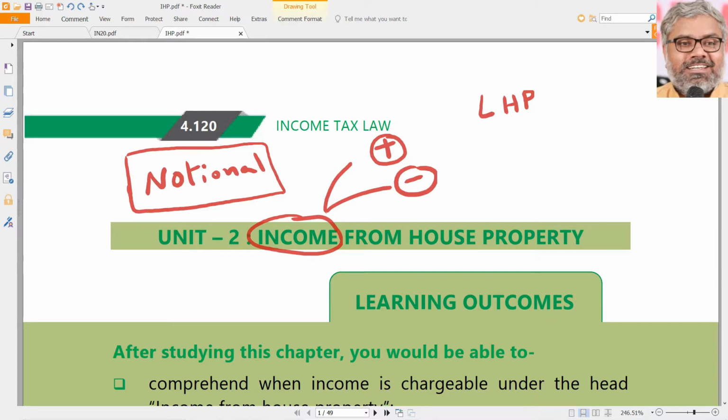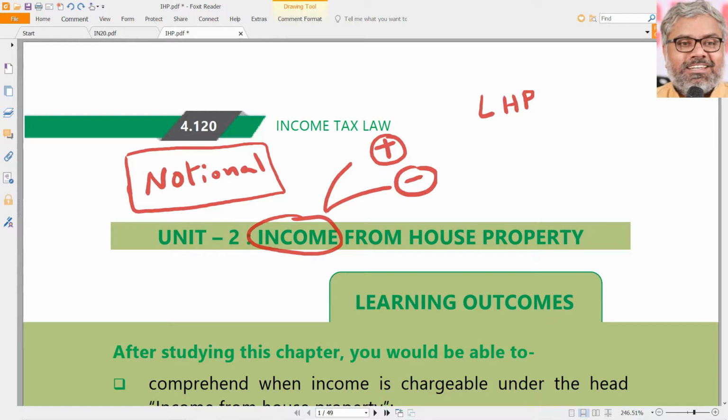Normally, according to the basic principles of income tax, common concepts of income tax, or even from a fairness point of view, notional income should not be taxed. Everybody agrees with that. But who are we to say when the law says it is taxable? We have to say, oh, yes, it is also taxable. So it is a very peculiar head of income.